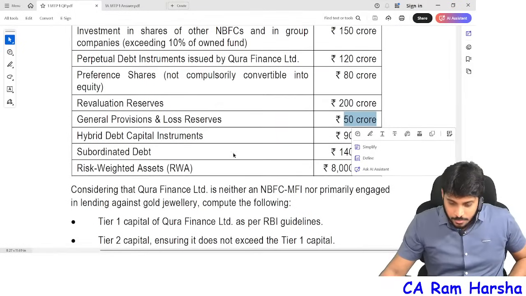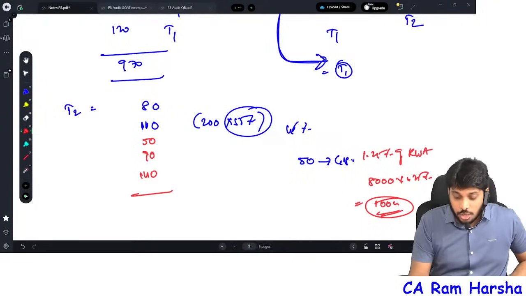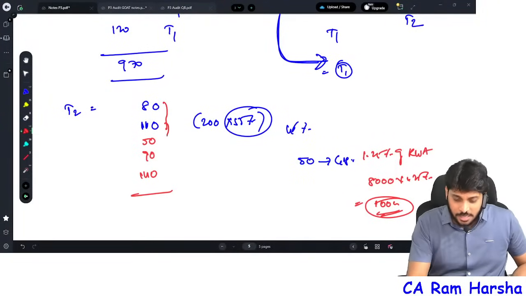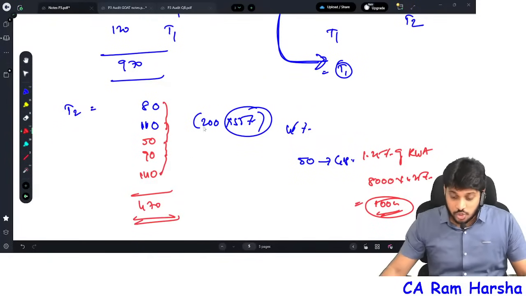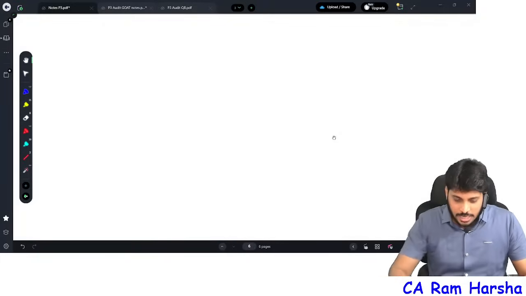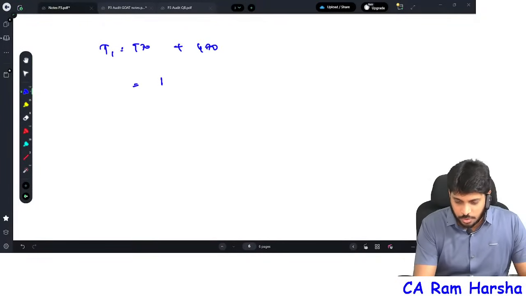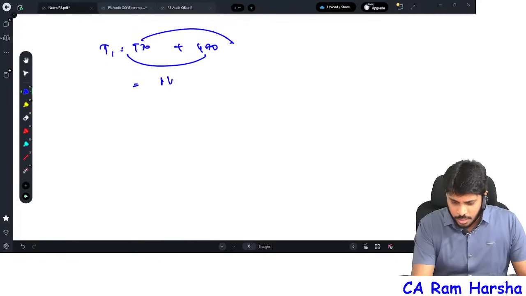Then hybrid capital instrument 90. Subordinate debt 140. That's it. So therefore total tier 2 capital is how much? 190, 240, 330, 370, 470 crore is there. Which means total tier 1 and tier 2 capital, how much? Tier 1 970, tier 2 470 is equal to 1,440.